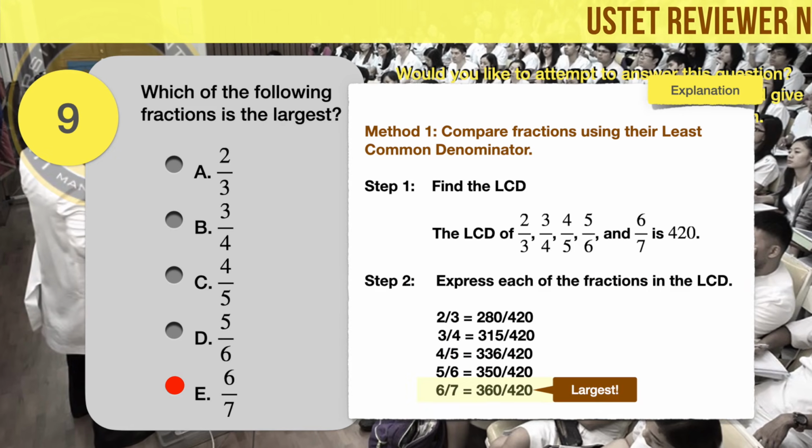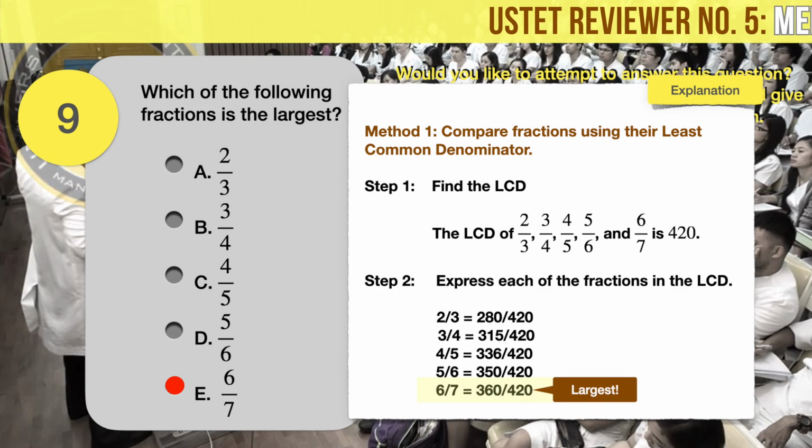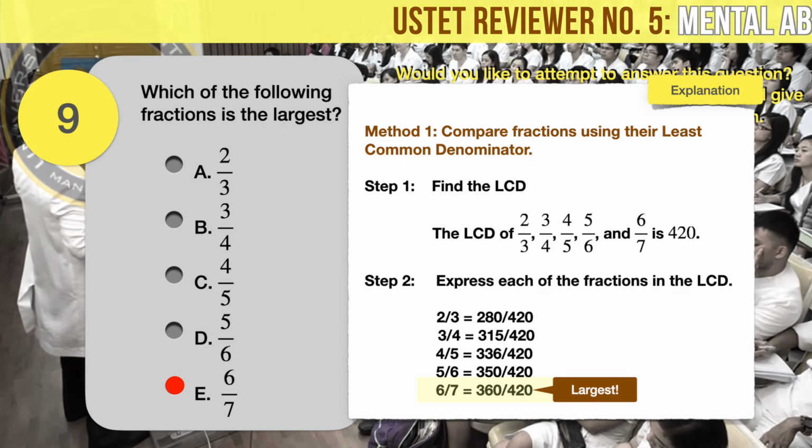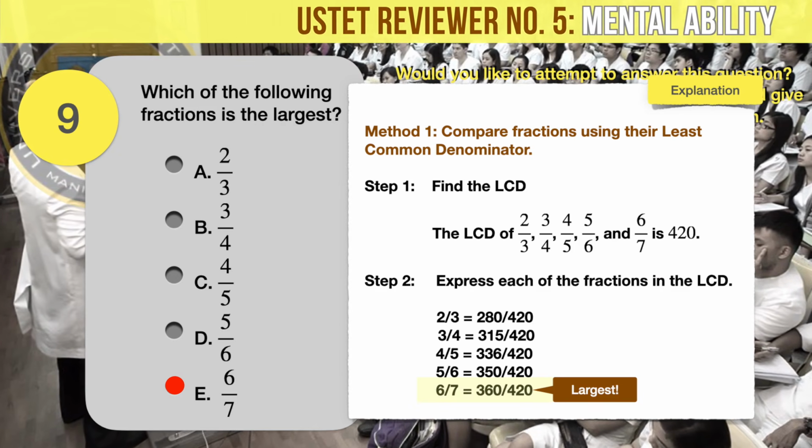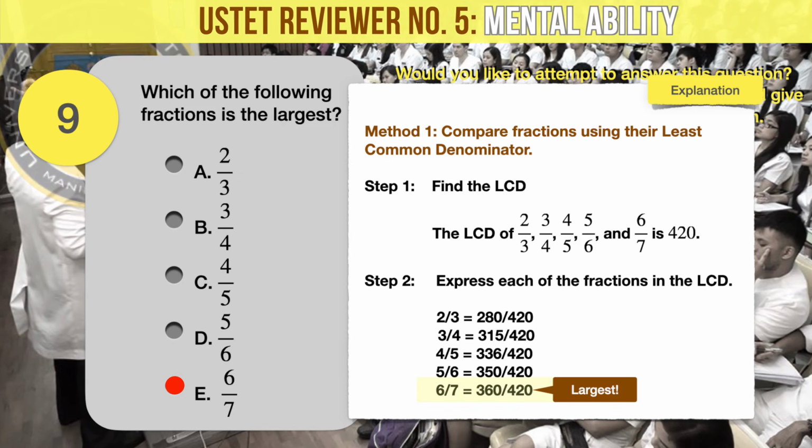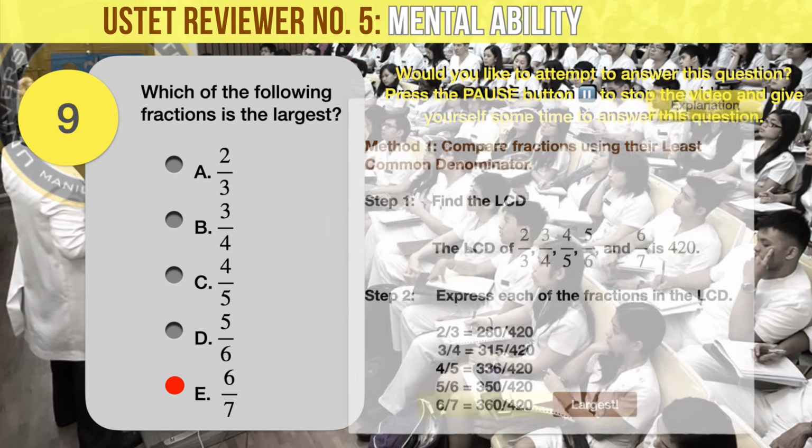Step 2. Express each of the fractions in the LCD. We've already done that for you as shown. Therefore, the biggest fraction is 6/7.